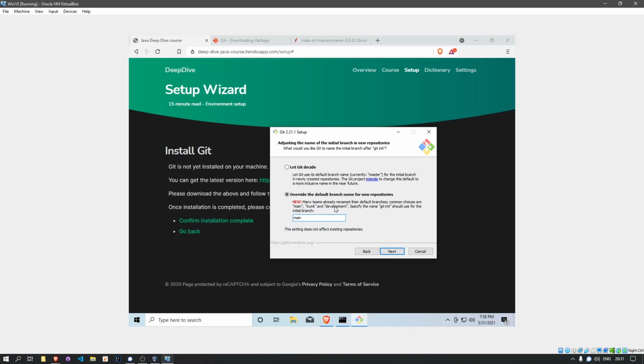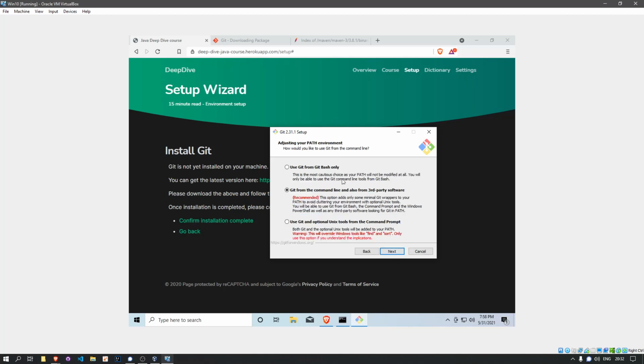Development is usually a branch that's available as well, but I'd like to make a distinction between what's main and what's development. To me, main is your finished code, right? It's either your finished code or the only branch that you're working on. If you're not interested in using branches, you just call it main. If you're interested in using branches, you have a main branch which reflects your best version, and then any ongoing work, experimentation starts from a development branch. That's how I see it, but it's not super important.